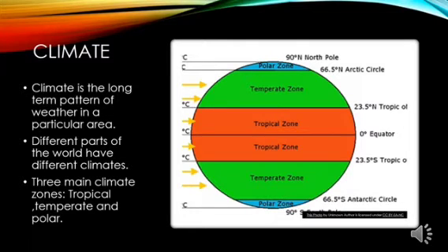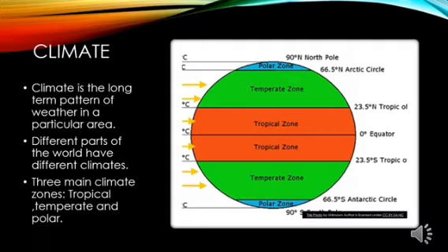Now next we will come to the temperate zone. Look at the northern hemisphere, which is above the equator. In the northern hemisphere, between the Arctic Circle and the Tropic of Cancer, and coming down to the southern hemisphere, between the Antarctic Circle and Tropic of Capricorn, these regions come under the temperate zone.